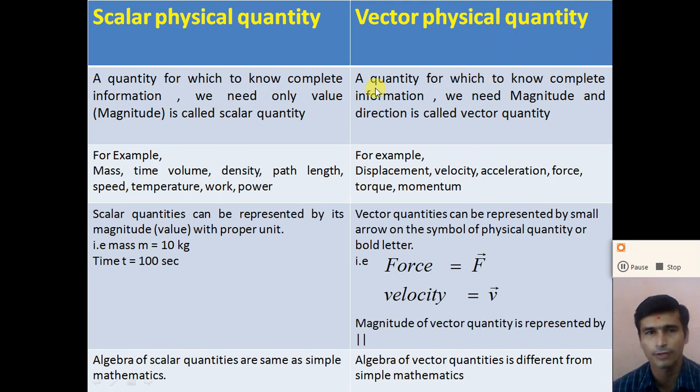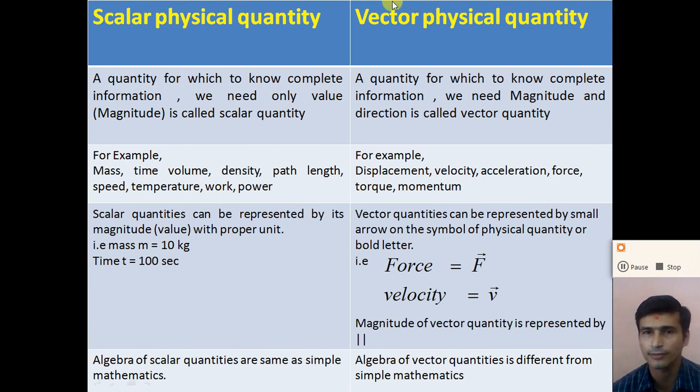First of all, what do we mean by a scalar physical quantity? A quantity for which, to know the complete information, we need only the value, that is the magnitude, is called a scalar quantity.